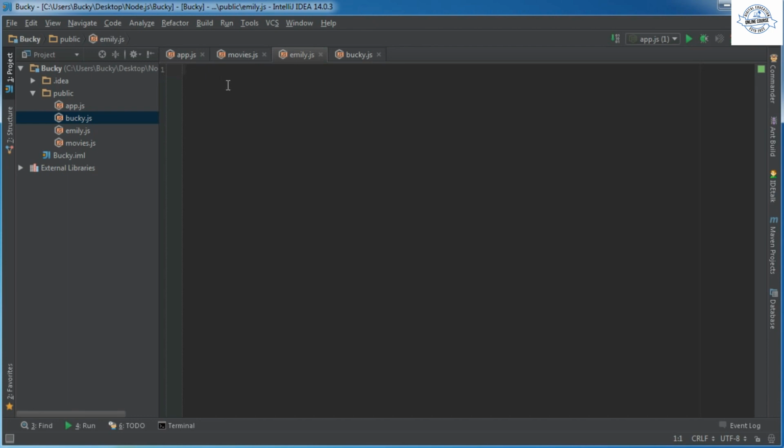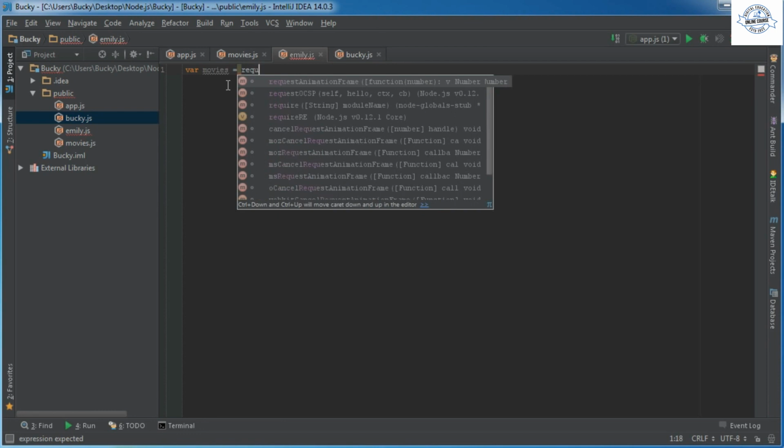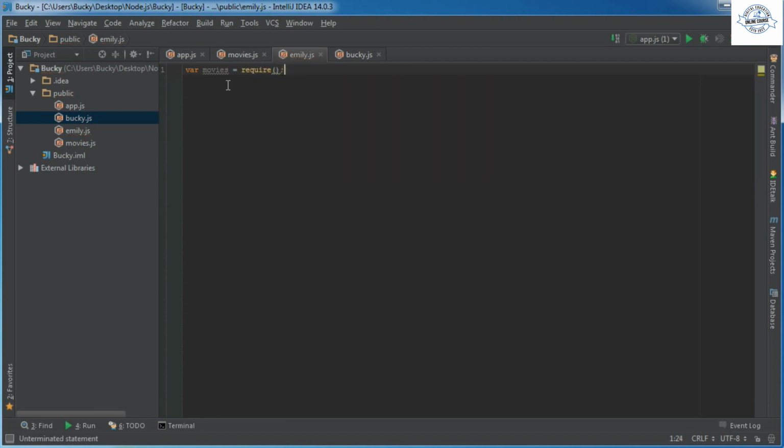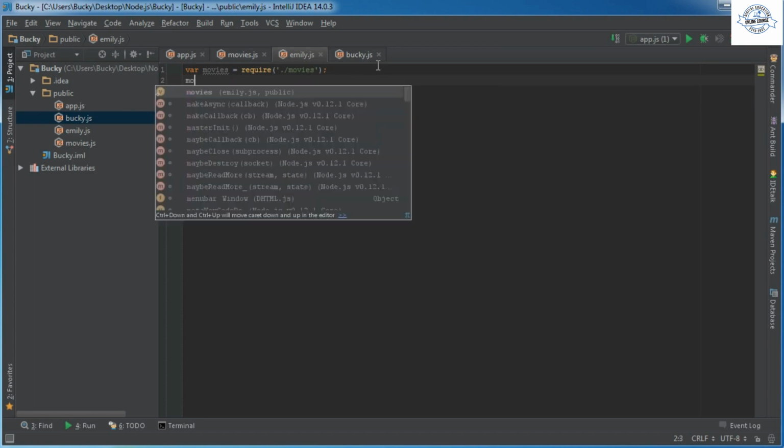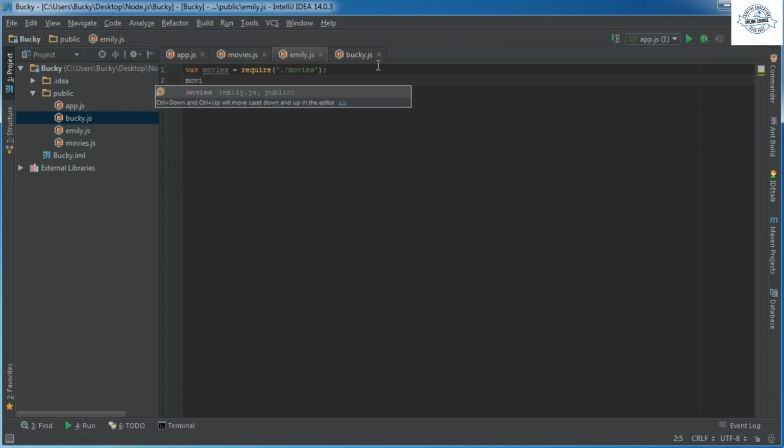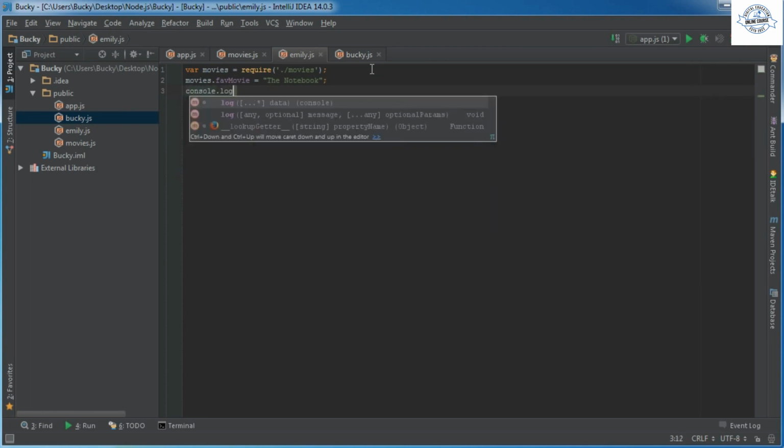Well, let's hop over in Emily, and we're just going to make a variable called movies and set this equal to require movies. Alright, so now we imported everything that we wanted to. So now what we can do is take movies and set fave movie equal to anything that Emily wants, like The Notebook. Alright, everything is running good so far, and now let me just log it out to verify.